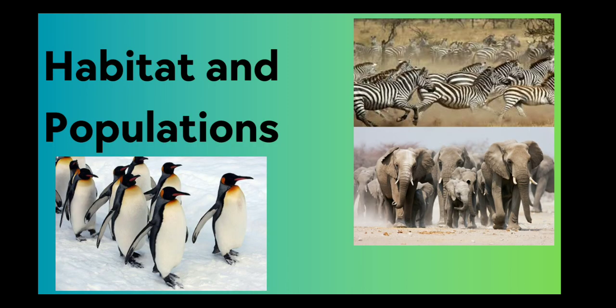Now, this is your first lesson, habitat and population. Can you see this herd of zebras running together? And here we have elephants and penguins. This is a colony of penguins, and this is a herd of elephants and a herd of zebras. So these are groups of similar animals.